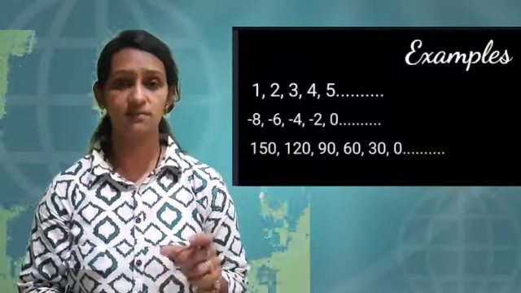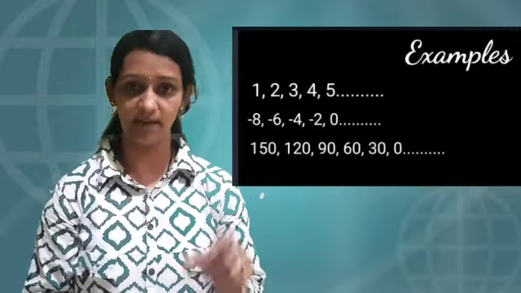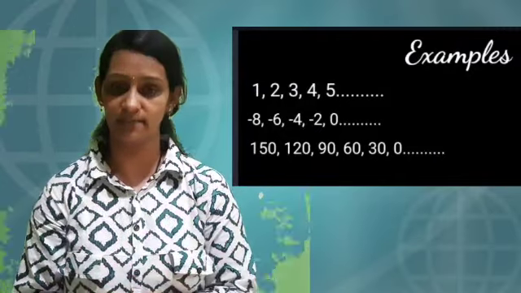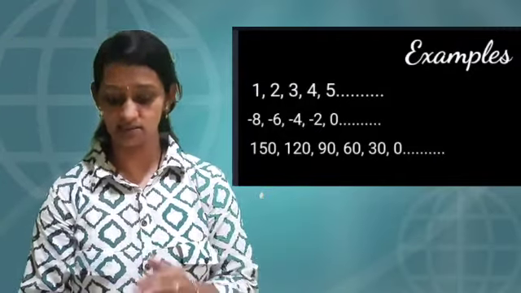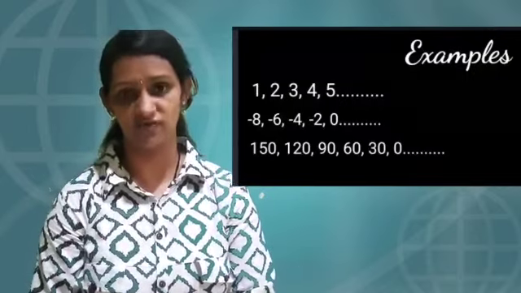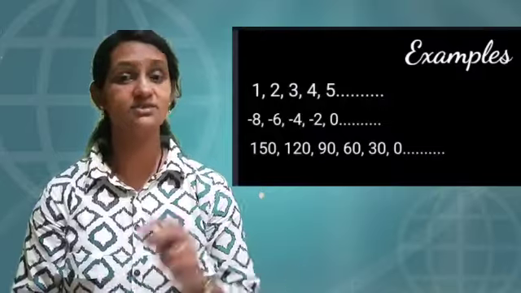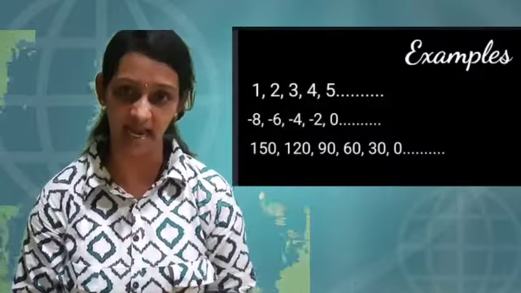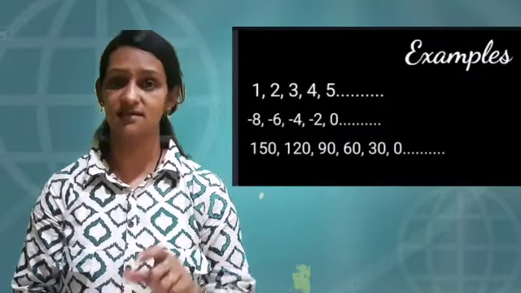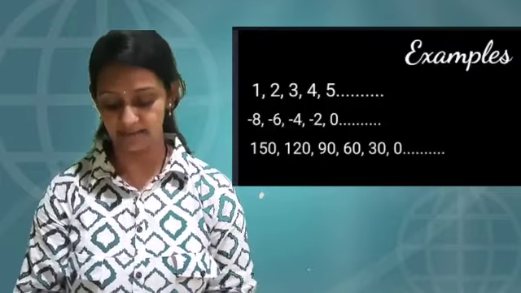To the first term -8, 2 is added, you get -6. To -6, 2 is added, you get -4. To -4, 2 is added, you get -2. Isn't it? So 2 is a constant which is added to each predecessor to get its next number.